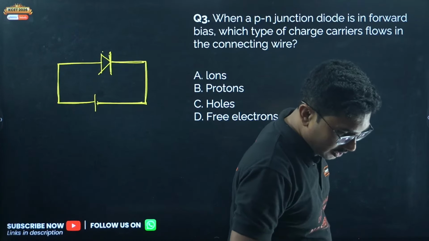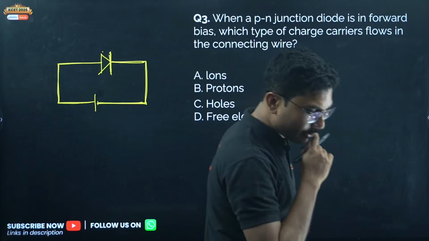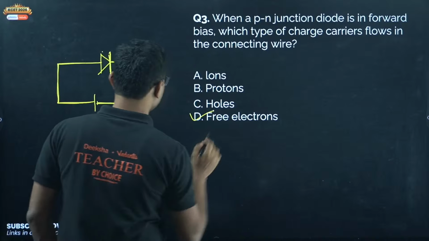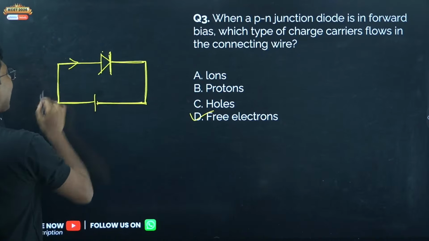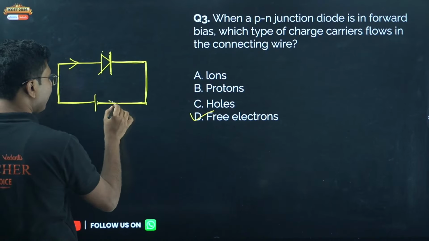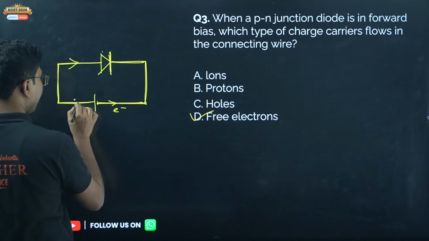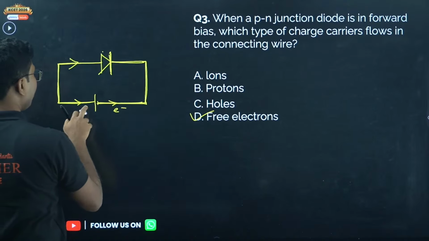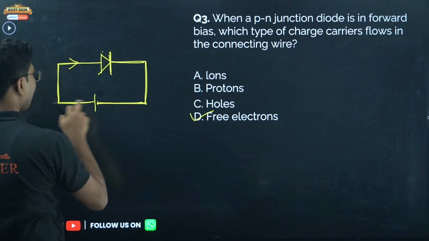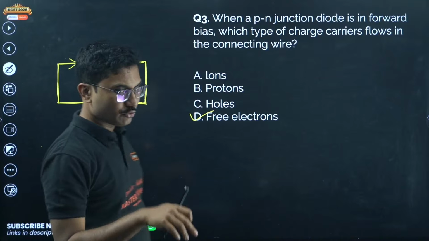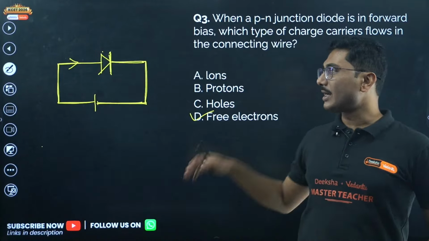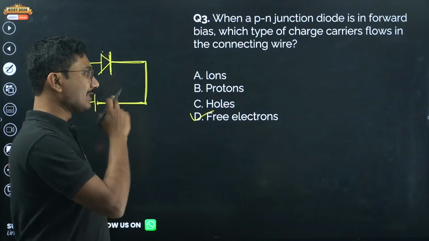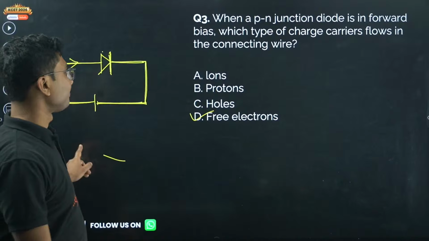Winter Luna is saying 2A, okay, 2A was correct. 3D, free electrons. So wires will always have electrons. Electrons will always travel from negative to positive, but we do not consider the direction of electron. Current is considered in the opposite direction of motion of electron. So remember that in conducting wires, holes do not move, the only thing that moves is free electrons.